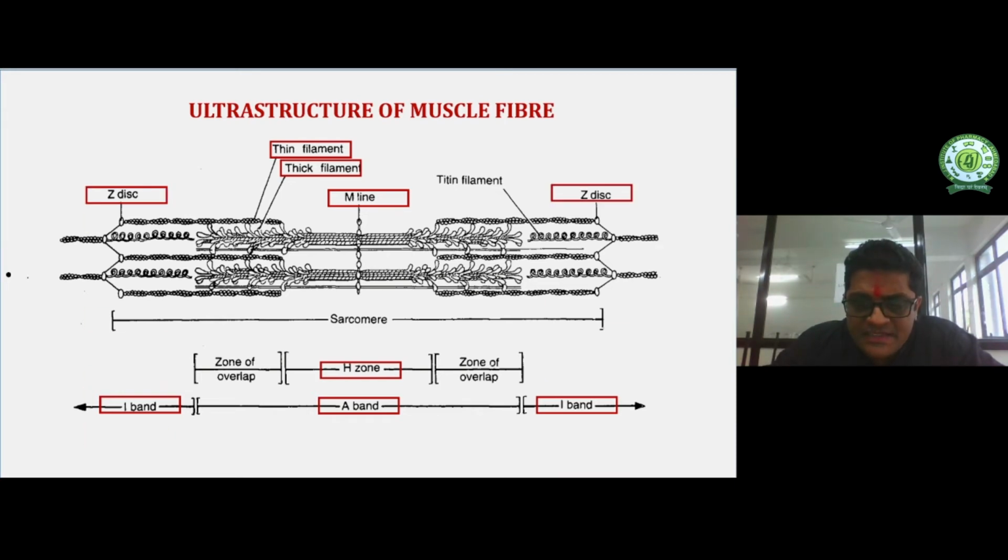Then the Z disc or Z line. The Z line is the zigzag line. It is present at the center of the I band, and there is a zone of overlapping where the actin and myosin, the thin and thick filaments, overlap each other. The sarcomere is the structural and functional unit of the skeletal muscle and it is present between two Z lines. The distance between two Z lines is known as the sarcomere.